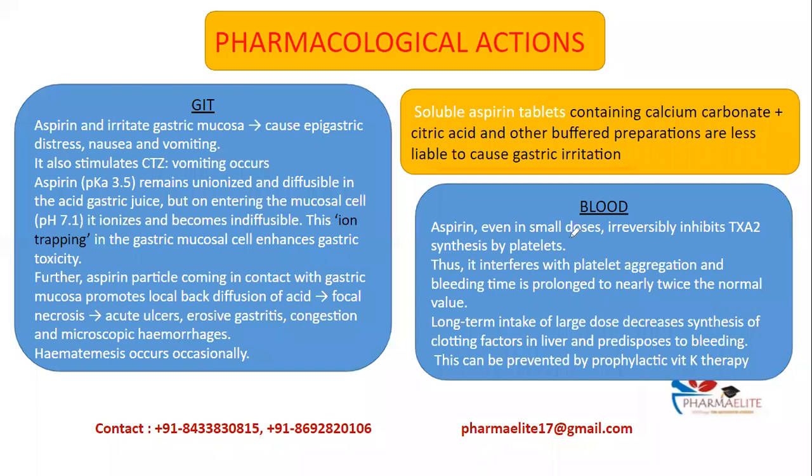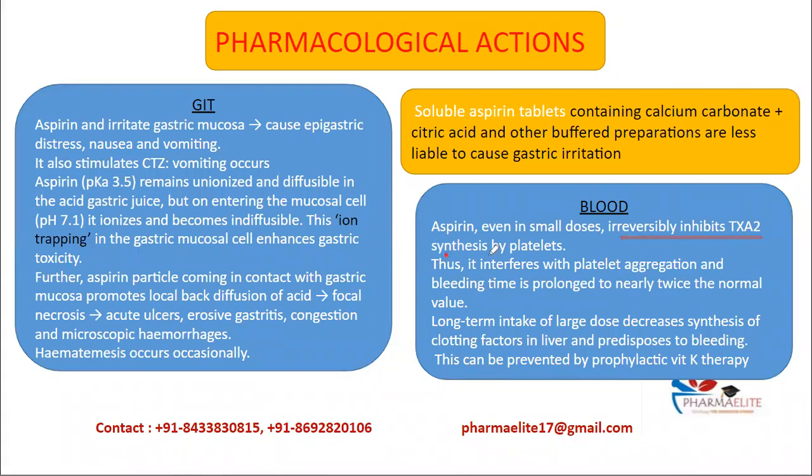Next is blood. So aspirin, even when it is given in small doses, irreversibly inhibits thromboxane A2 synthesis by the platelets. So this is very important. It causes irreversible inhibition, that is suicide inhibition, of thromboxane A2, which is synthesized by the platelets. And this will cause interference in platelet aggregation. And due to this, bleeding time will be prolonged to nearly twice the normal value. And since bleeding time is prolonged, long-term intake of large doses of aspirin will decrease the synthesis of clotting factors by the liver and also will predispose the patient to bleeding problems. And this can be prevented by prophylactically giving vitamin K therapy.